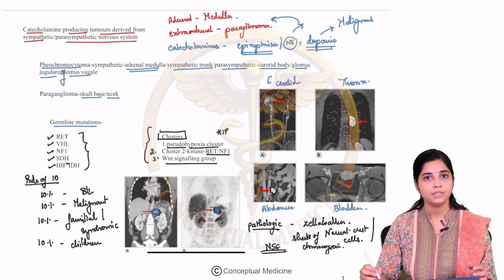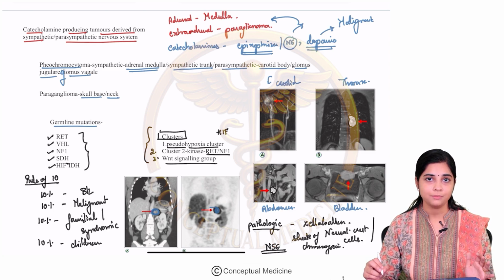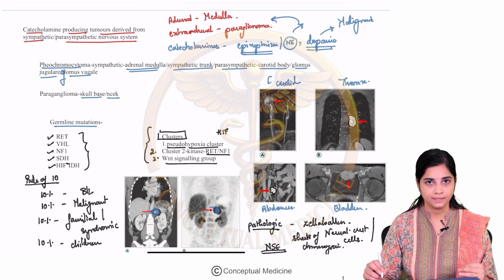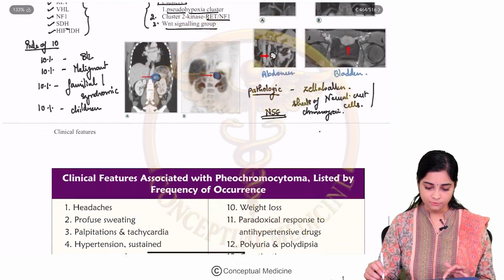Okay, so clear till here? So what have we looked at? Pheochromocytomas are catecholamine producing tumors. We have looked at the sites. We have understood the 10% rule and the germline mutations which can be seen associated with Pheo. Okay, now let us move forward.